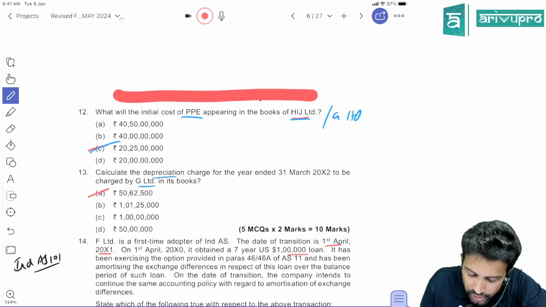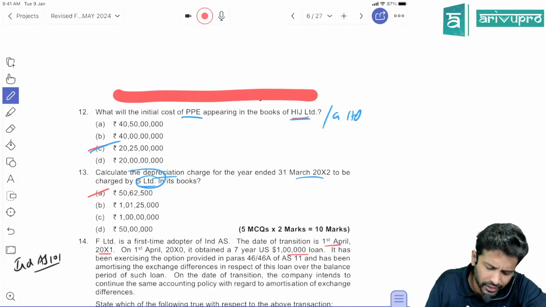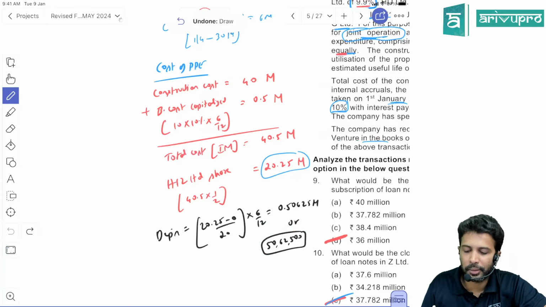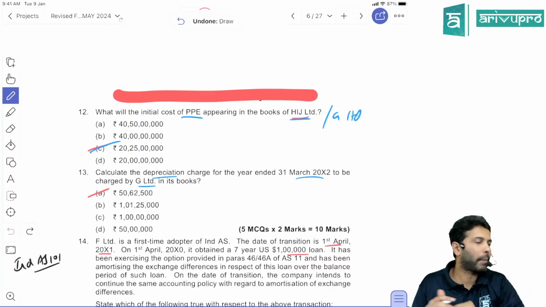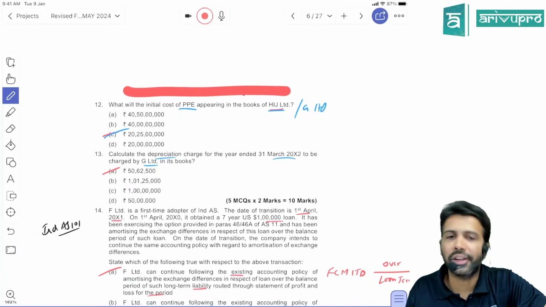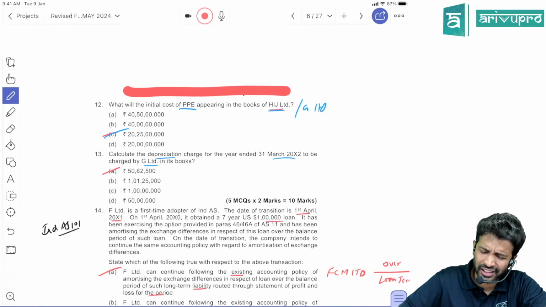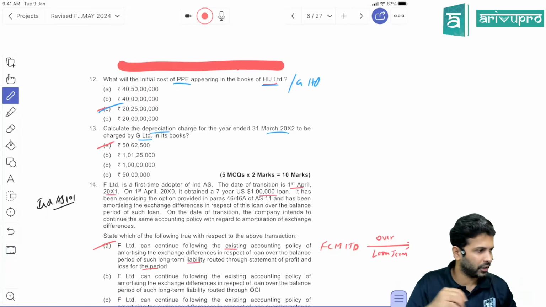Now they are asking to calculate the depreciation for the current year for G. Whether it is G or HIG, it doesn't matter. Depreciation for both entities will be the same. How much is that? 0.5625 million or 50,62,500. They have given it in full number, so alpha is the right answer here. That's all. This question is also over. Easy. I think we have done the same question in our regular class also. Just 1 minute.